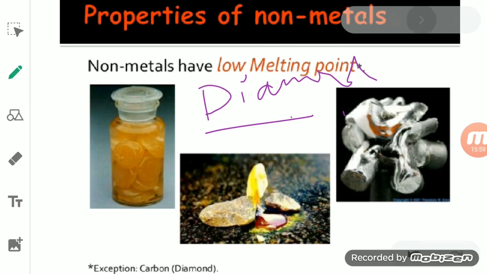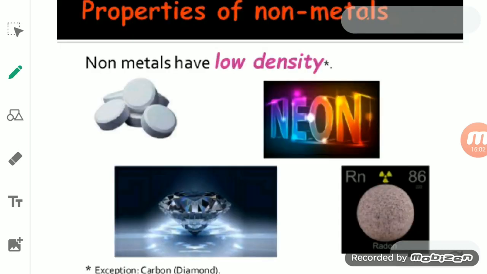Then the next one is the density. In case of non-metals, they are light substances as compared to metals. So we can say that the density of non-metals is comparatively low than that of metals. Like sulfur, a solid non-metal, has a low density, that is 2 gram per centimeter cube, which is quite low.